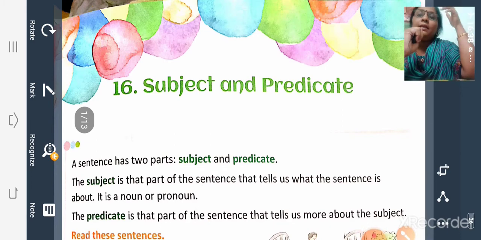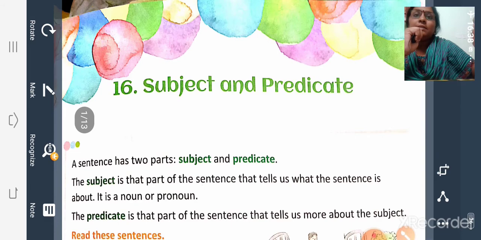Today, let us study Grammar Way Lesson 16, Subject and Predicate. Hope it is a very familiar topic for you, because last year you studied the same topic, subject and predicate. So, what is a subject? What is a predicate?